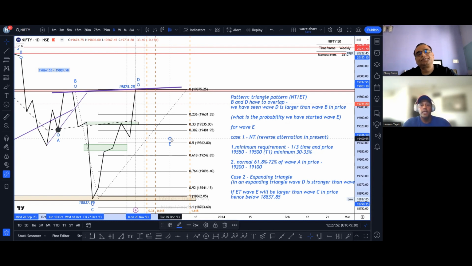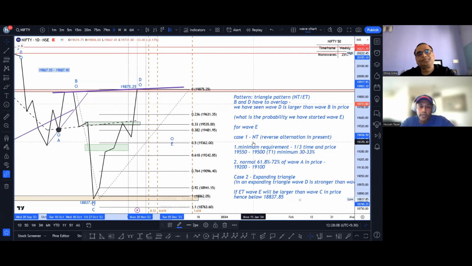Right. ठीक है. तो यहाँ पे forecast के लिए what I am saying is that if we are in the E leg, so in essence कि अपना वो 2-4 trend line break हो जाता है, तो I am taking a case 1. Let us assume this to be a neutral triangle. ठीक है. Neutral triangle होता है ना, तो C leg is the longest in a neutral triangle.